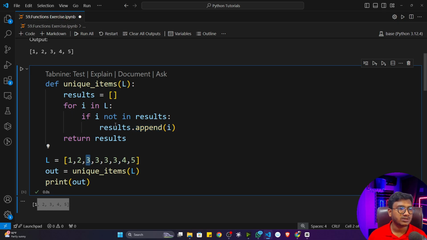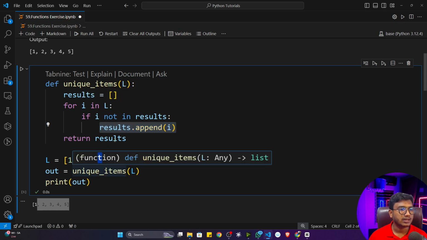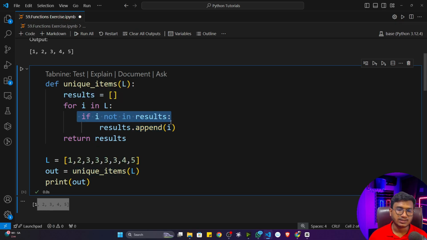Then 3 will come. 3 is also not there, so it will append 3. Then again 3 comes. See, 3 is already there, that means this particular condition is now false, so it won't append this 3. Again it will take this 3, again it will check, 3 is there. It will ignore this 3 again, and so on. Now you can see 4 will come. 4 is not there, so 4 will be appended. Then 5.